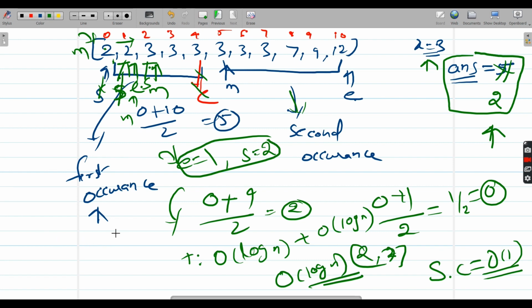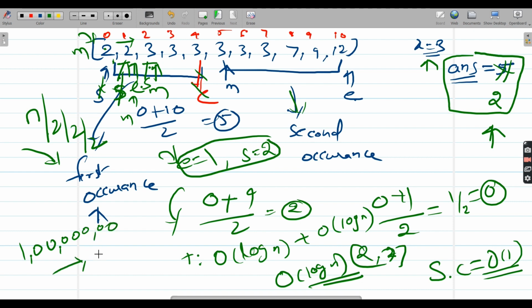Okay. And this is truly a good approach. The reason binary search always divides is that if your input size is n, it divides by 2, and then further by 2, and then further by 2. So in 1 million numbers, if you would like to find the first and the last occurrence of a number, linear search in the worst case needs to do 1 million comparisons, whereas binary search hardly does 20 comparisons. That is the reason this question focused only on logarithmic time complexity. Okay, I hope you followed me.